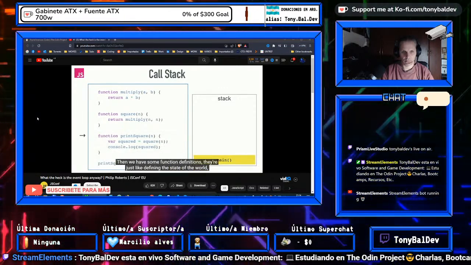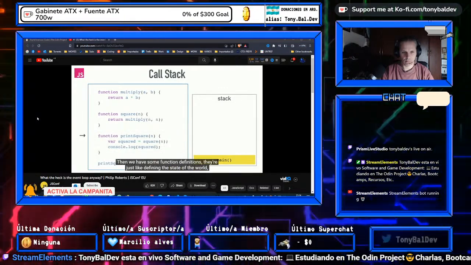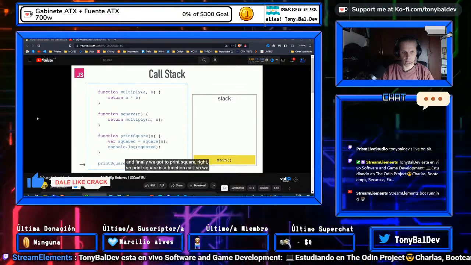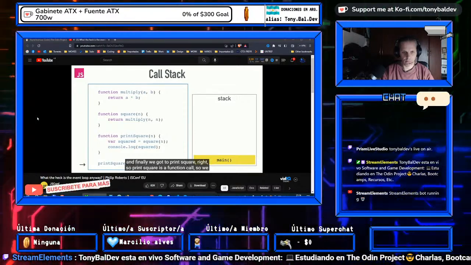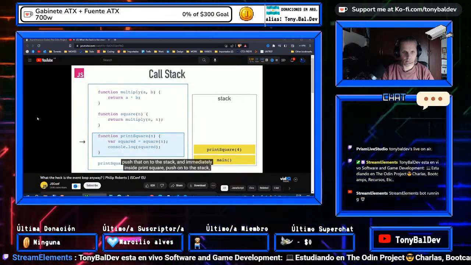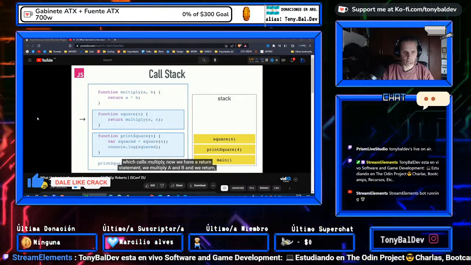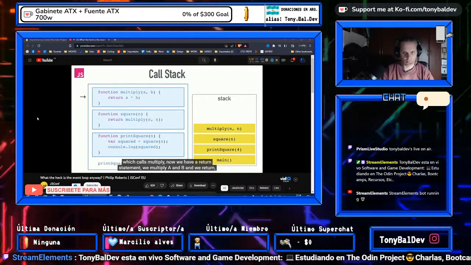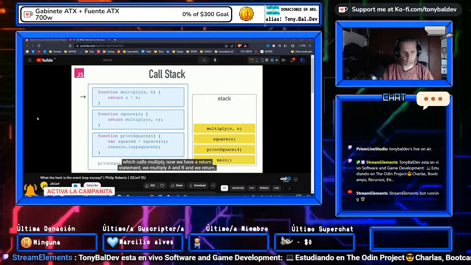Then we have some function definitions. They're just defining the state of the world. And then finally, we get to print square. Print square is a function call, so we push that onto the stack. Immediately inside print square, we're going to call square, which we push onto the stack, which calls multiply. And now we hit a return statement. We multiply A and B, and we return.